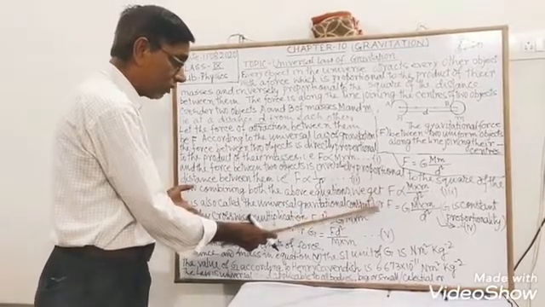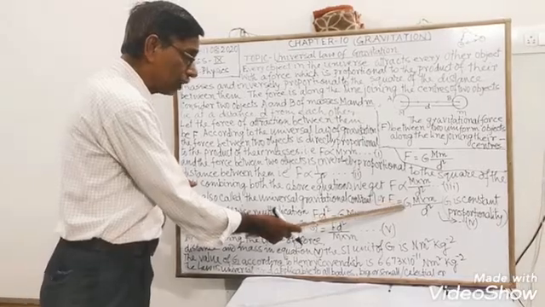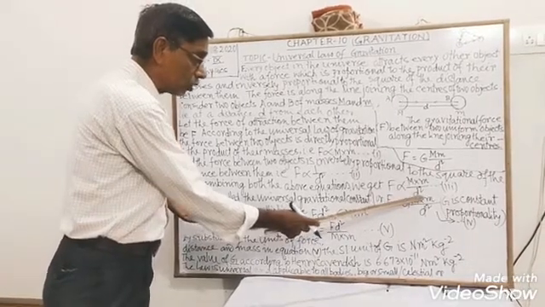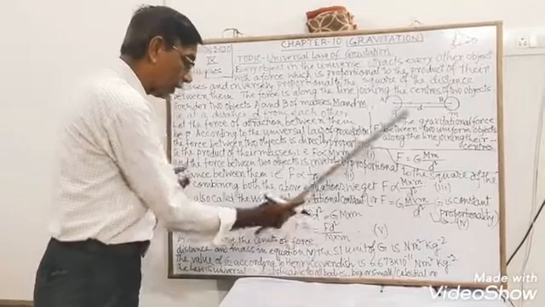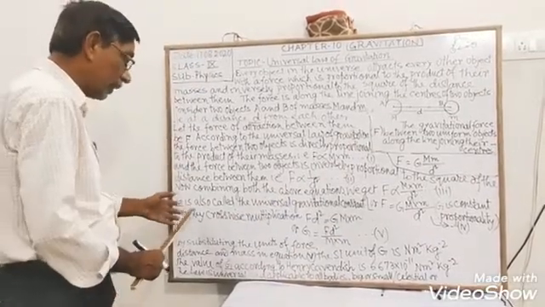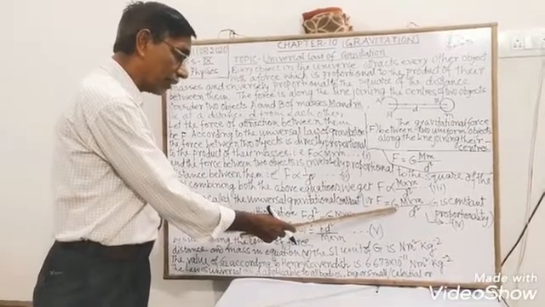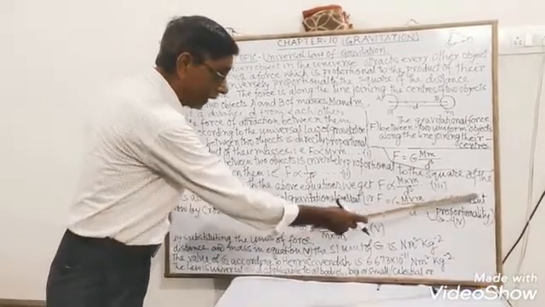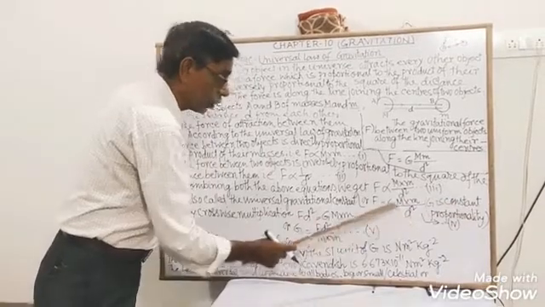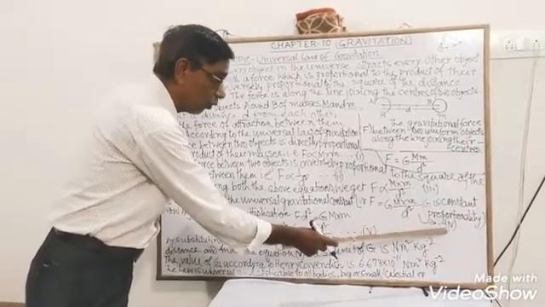So we can write here F is equal to G M m divided by d square, where G is the universal gravitational constant. G is the constant of proportionality. So this is equation number 4.